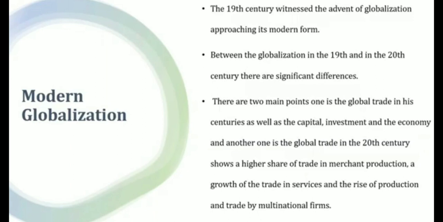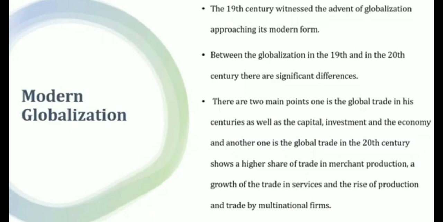But in the 20th century, there was a growth of trade in merchandise production, a growth of trade in services, and the rise of production and trade of multinational firms. Are you clear, students? Modern globalization started during the 19th and 20th century, and there is a vast difference between the 19th and 20th century.